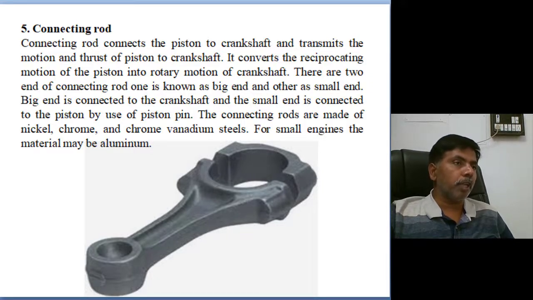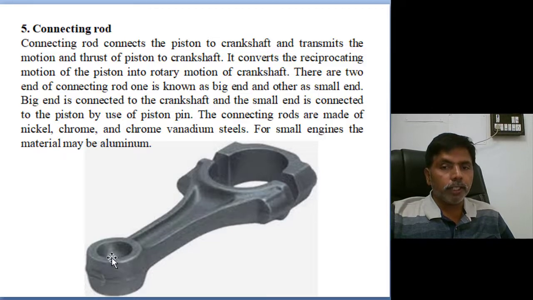Back wheel drive means back wheel drive, front wheel drive means front wheel drive. For two wheelers we use a chain drive. For four wheelers we use a propeller shaft and diversified directions, so many extra components are added. But this connecting rod is the main part in the internal combustion engine.